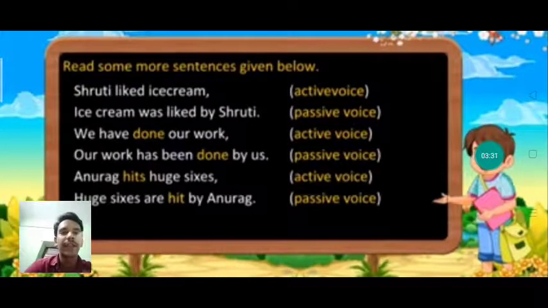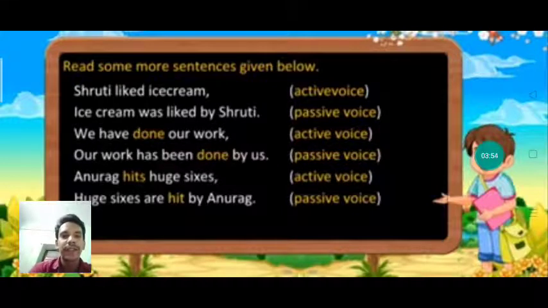And now we can see some more examples. Read some more examples given below. Shruti liked ice cream. Ice cream was liked by Shruti. We have done our work. Our work has been done by us. Anurag hits huge sixes. Huge sixes are hit by Anurag.